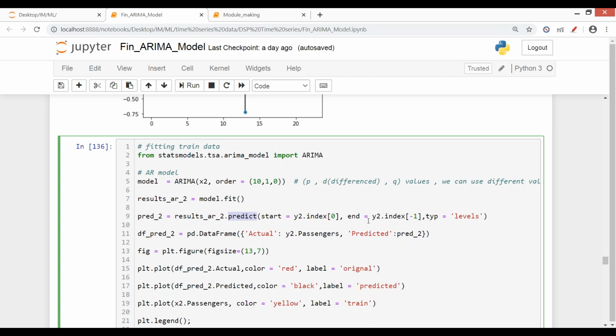In order to make predictions, you have to tell a starting date and you have to tell an ending date. So that's what I've given here.